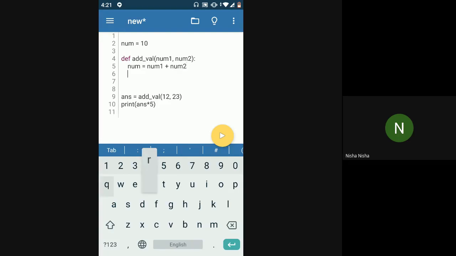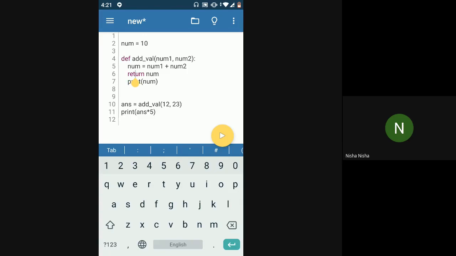But in case you have one, then whatever lines are written after it will not get executed. Here in this case, print num will not get executed because at line number 6 the Python control is returning from the function.